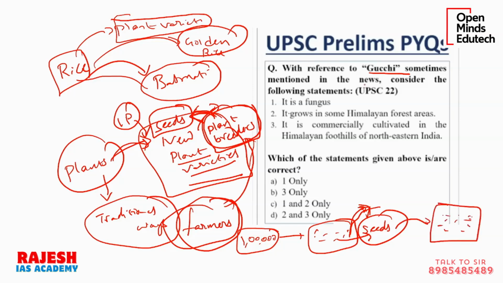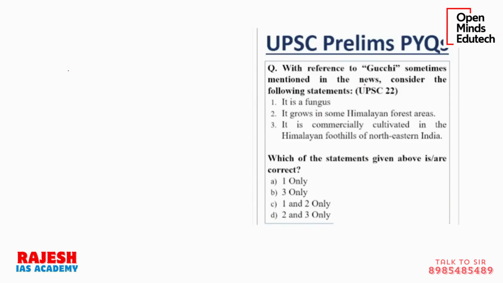Now the problem is these plant breeders are claiming IP rights over the new seeds also. They are saying whatever we are giving, it's a one time. You cannot use the same seeds again next time without our permission. So this is a very debatable topic across the world. The debatable issue here is plant breeders' IP rights versus farmers' interest. Every year a farmer cannot buy it, okay?